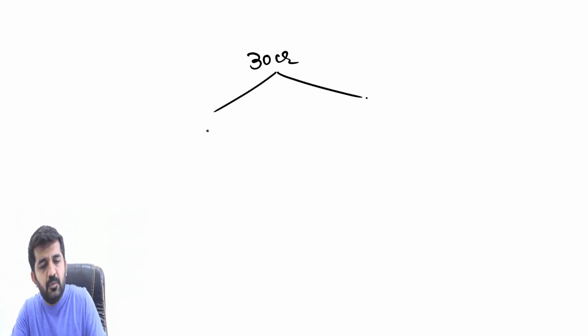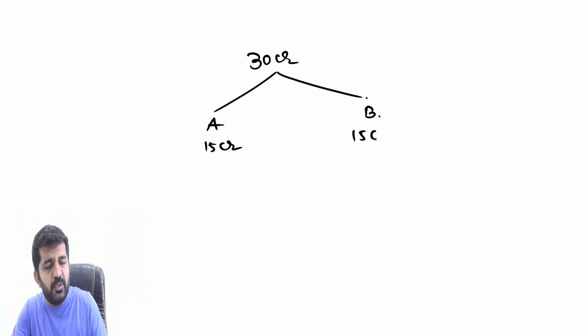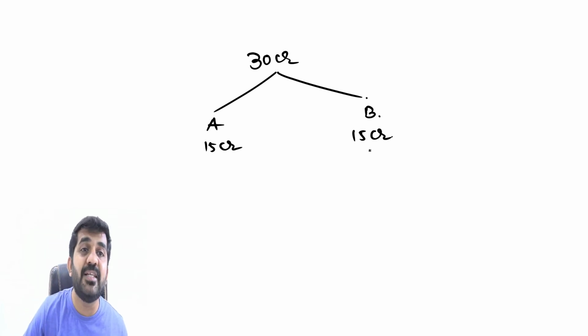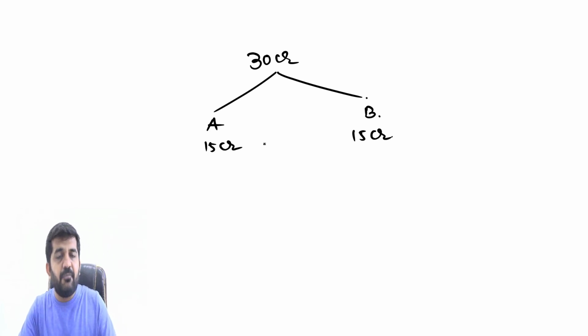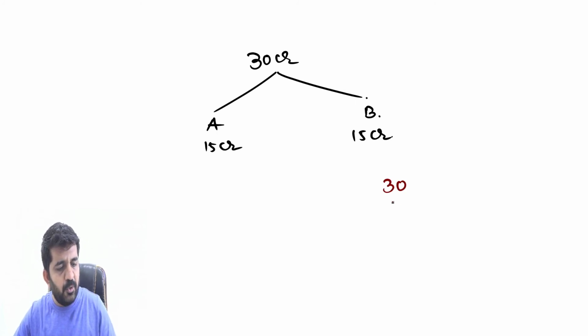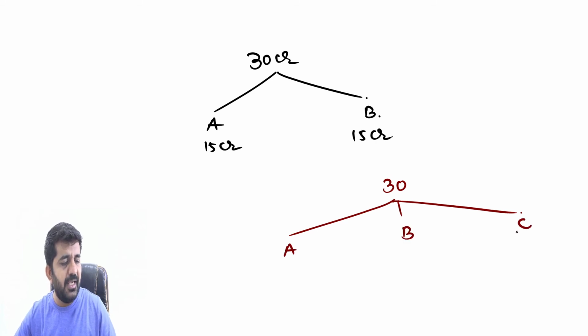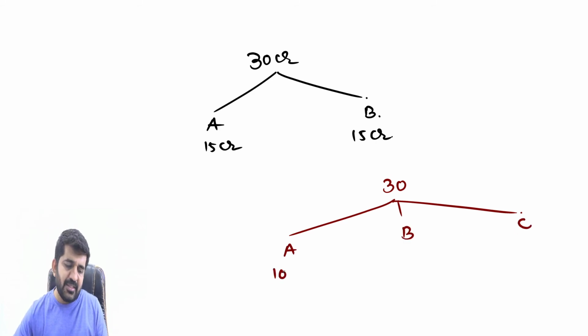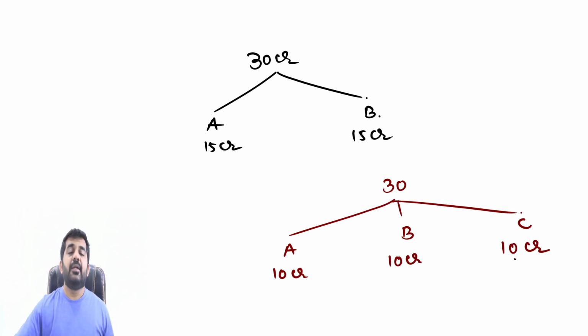Is it all right? Let me explain it in another way. 30 crore was first shared by A and B equally. So how much value of asset have they created? 15 crore, 15 crore. Now the value of goodwill is still going to remain 30 crore, but it will be shared by three persons, A, B and C, and they are still equal partners, so they will be sharing 10 crore, 10 crore and 10 crore.